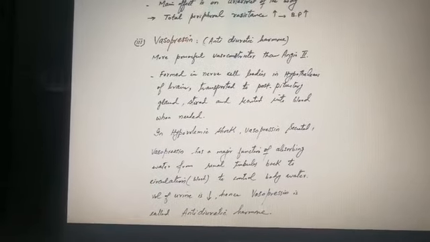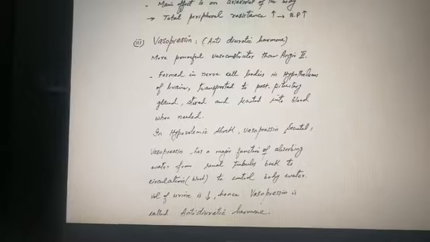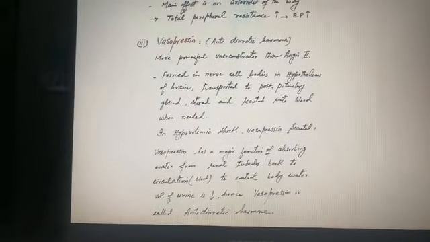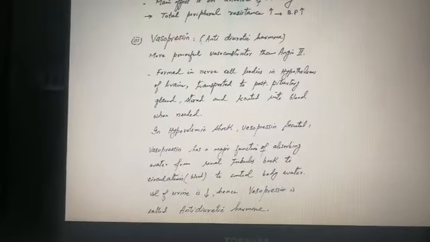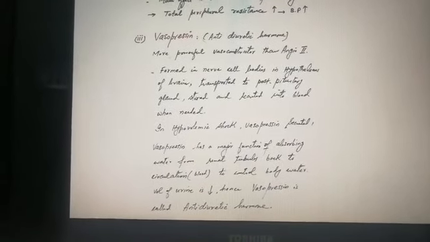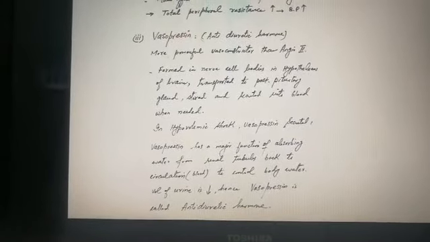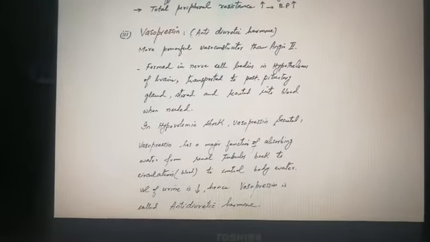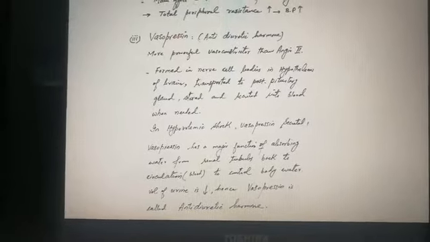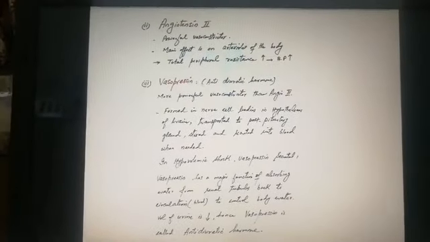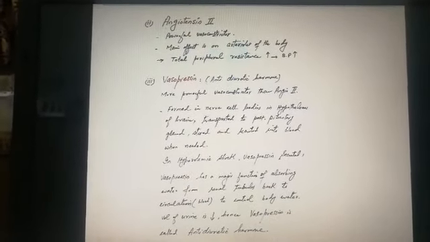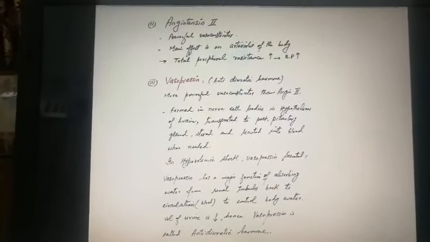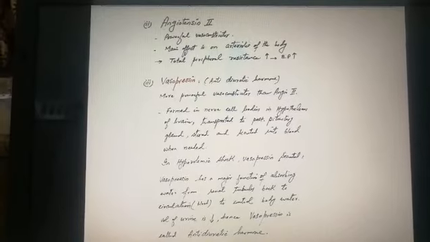Diuresis means loss of fluid through the kidneys, and antidiuresis is the opposite. So it is antidiuretic hormone. It retains water and increases the blood pressure when there is a hypovolemic shock.